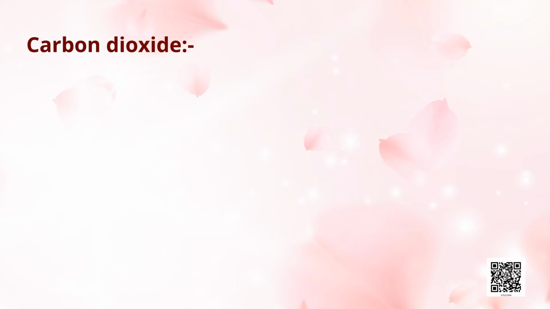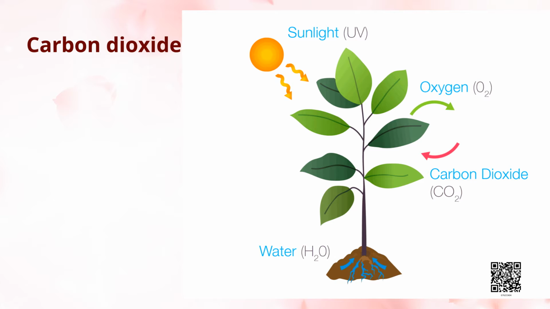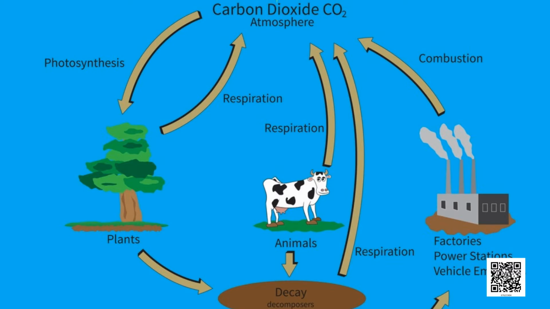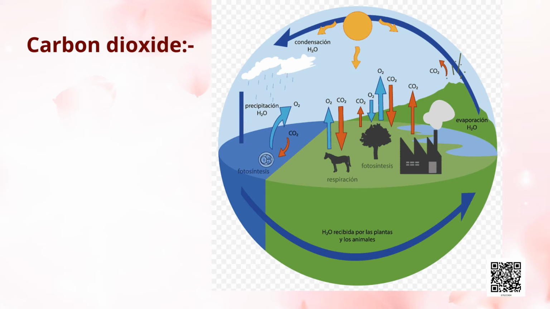Carbon dioxide is another important gas. Green plants use carbon dioxide to make their food and release oxygen. Humans and animals release carbon dioxide. The amount of carbon dioxide released by humans and animals seems to be equal to the amount used by the plants, which makes a perfect balance. However, the balance is upset by the burning of fuels such as coal and oil.